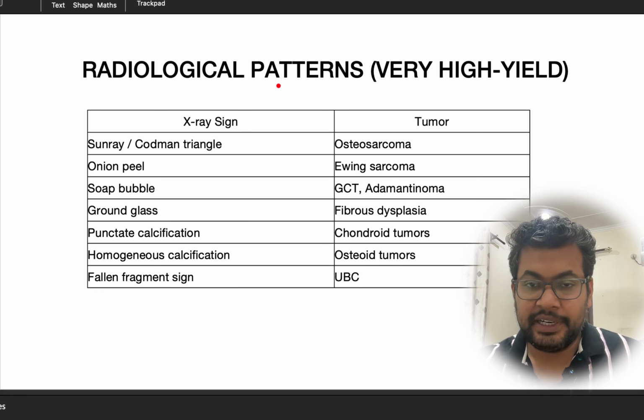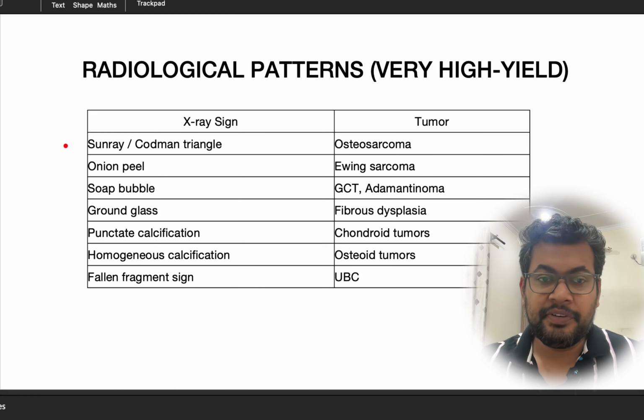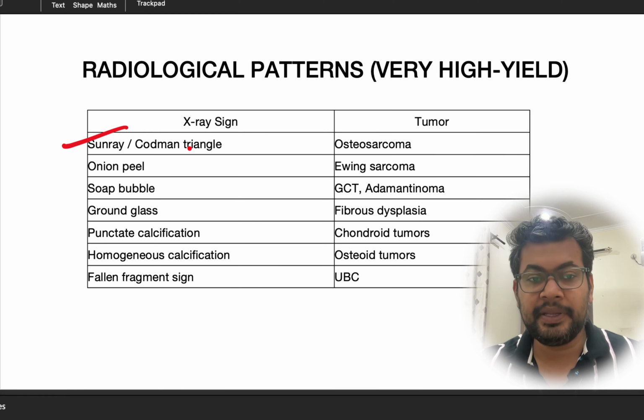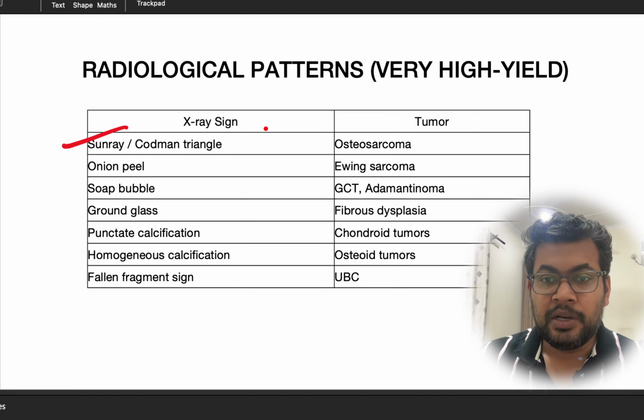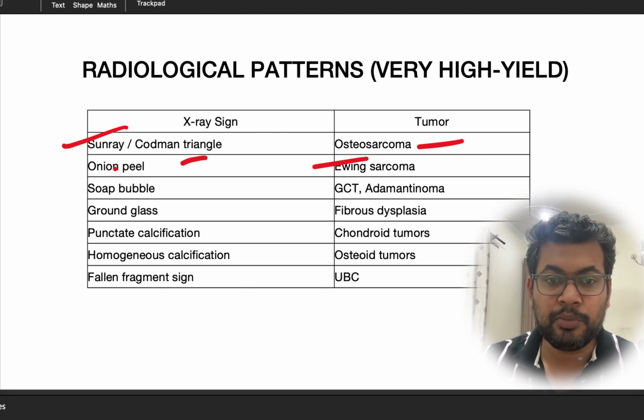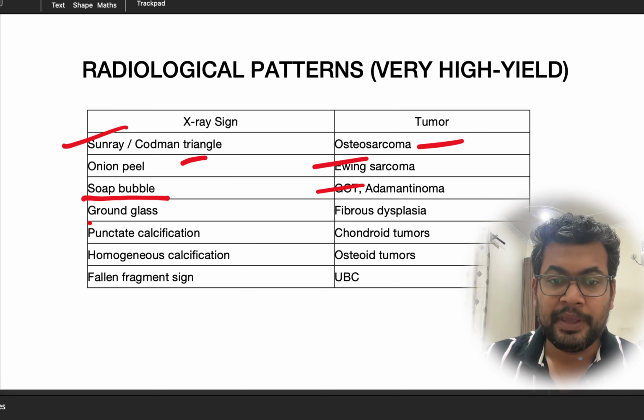Let's discuss the radiological patterns that we see in the tumors. If the patient has a sun ray appearance or a Codman's triangle, then most commonly it is osteosarcoma. Onion peel is seen in Ewing sarcoma. Soap bubble appearance on X-ray is seen in GCT or adamantinoma. Ground glass appearance is in fibrous dysplasia.